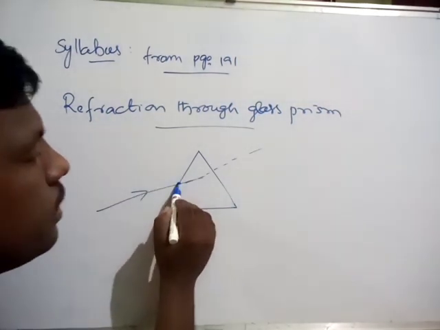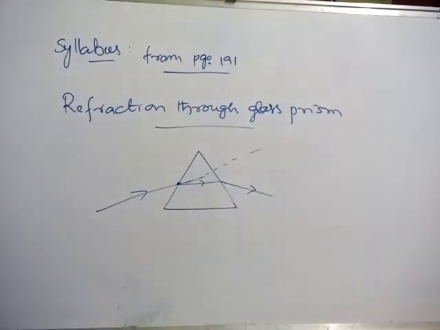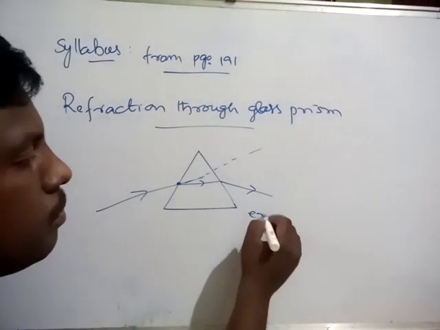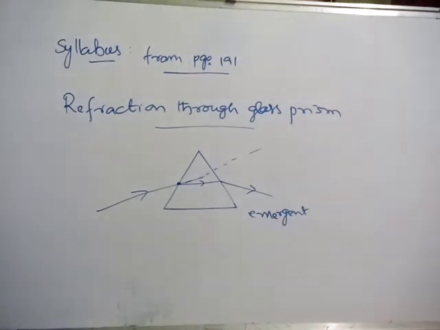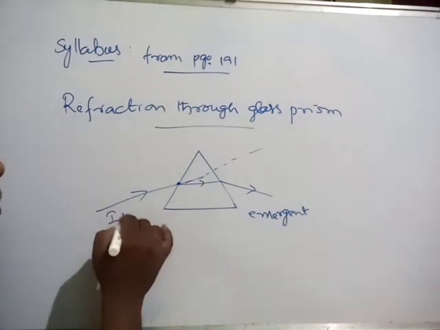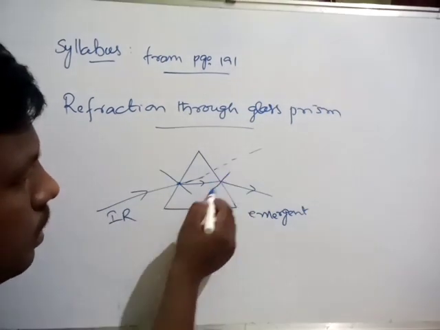That's why light gets refracted, and again a second refraction, finally it is the emergent ray. Finally we see the emergent ray, incident ray. This is the refracted ray. This is the first normal and second normal.